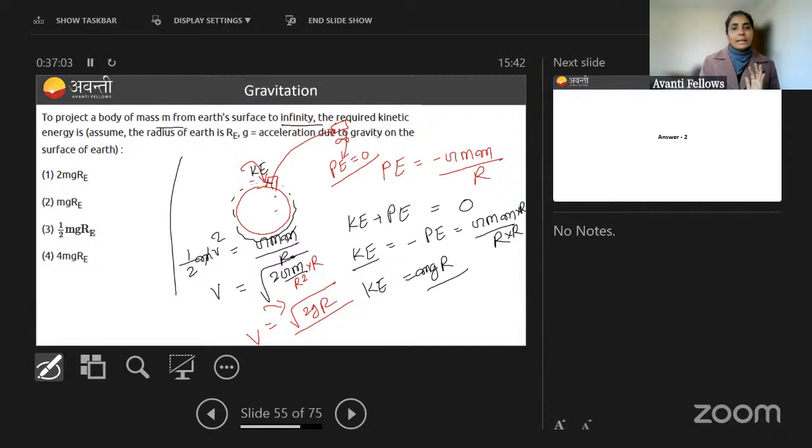You can use formula if it is given that object is kept on the surface of earth in rest, and then if it is asked what velocity you will give it to escape, that will be root under 2gr, which is called escape velocity. Okay. So this is the formula then used. And here kinetic energy was asked.